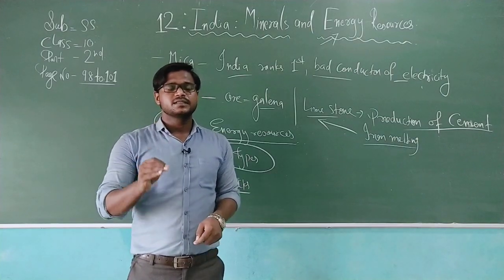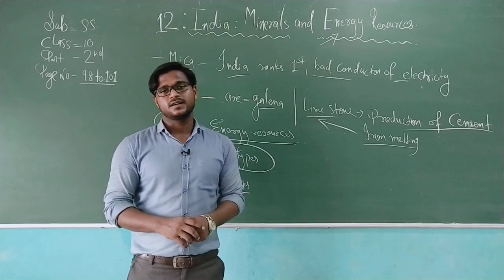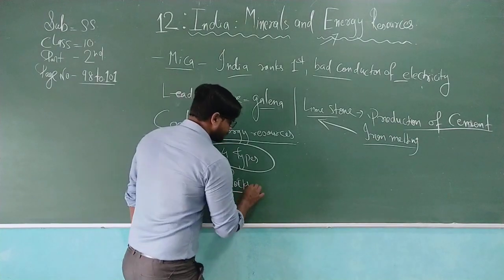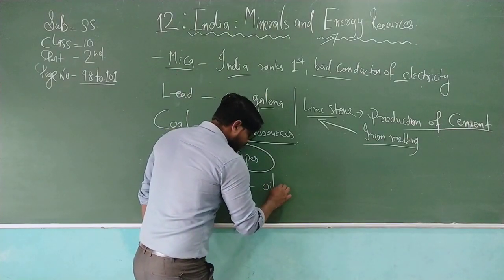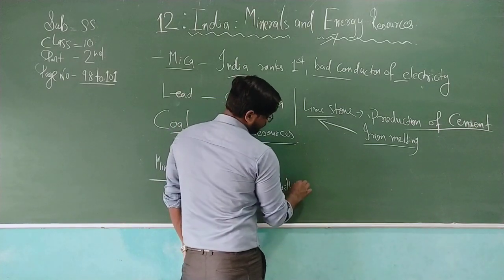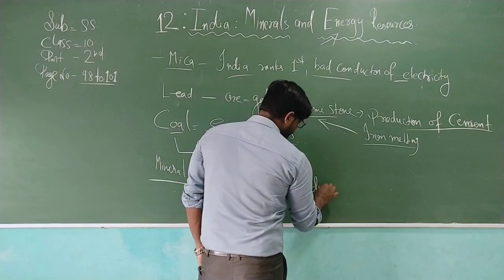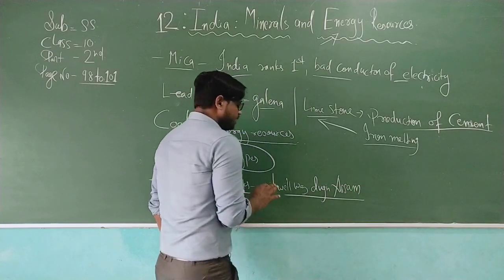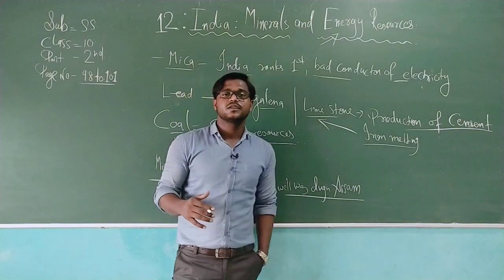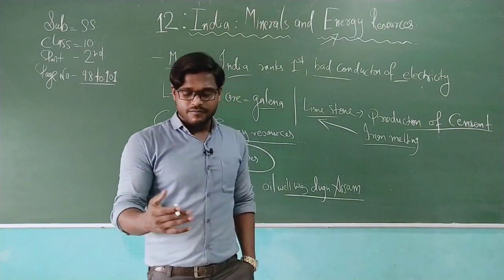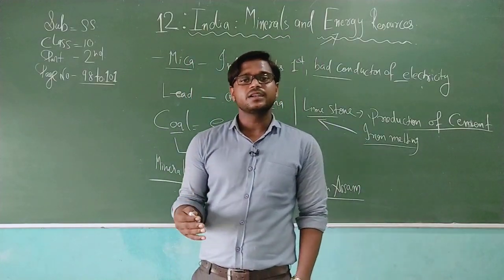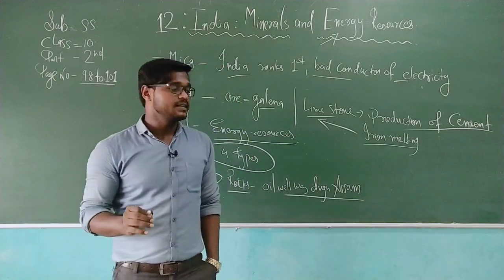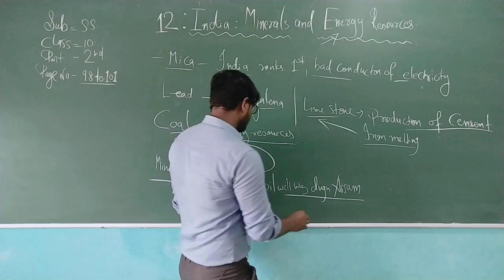The first oil well was dug in Assam, in 1866. Why am I writing these things? Because you need to know about mineral oil: where it was dug and why it was dug. So the first oil well was dug in Assam in 1866, as I have already mentioned.